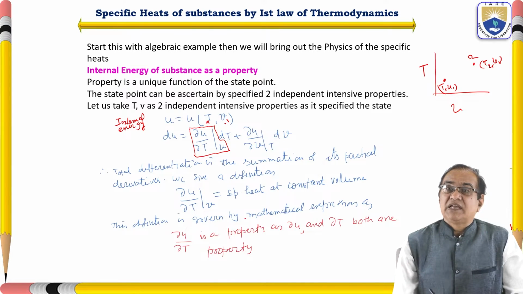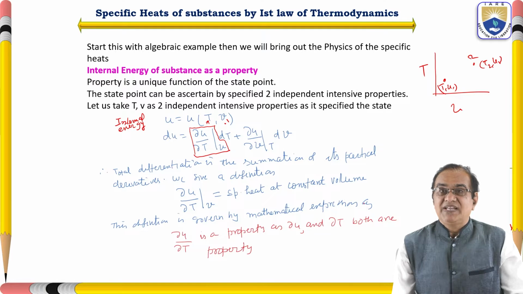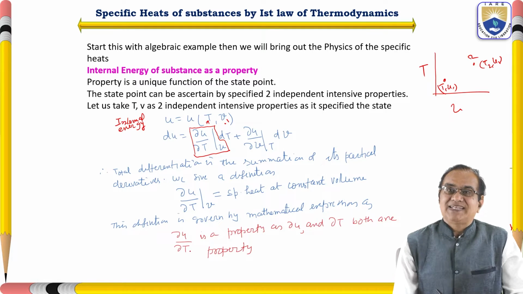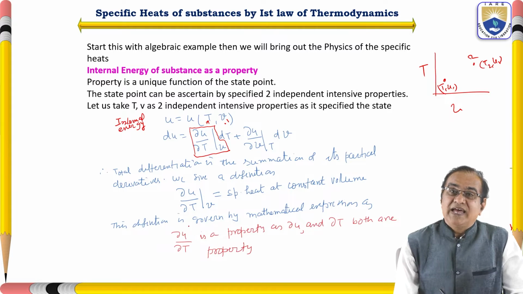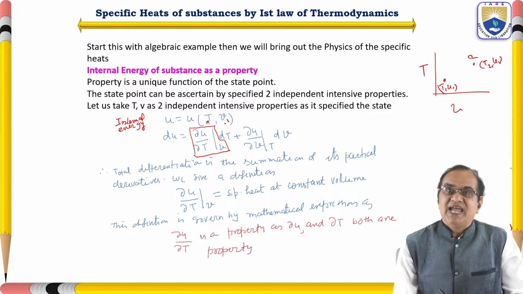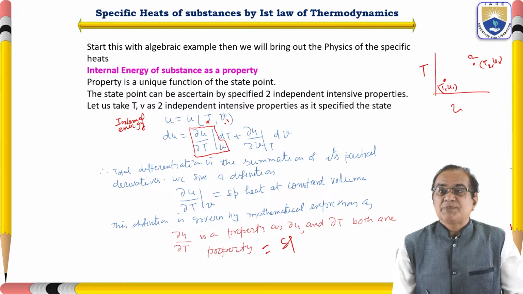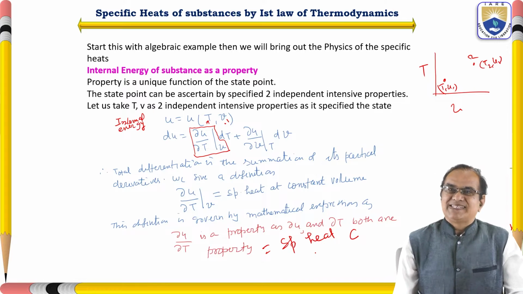This definition is governed by the mathematical expression: del U is a property and del T is a property, so both are properties. Their ratio is also a property, and this ratio del U by del T is called the specific heat, denoted by C.